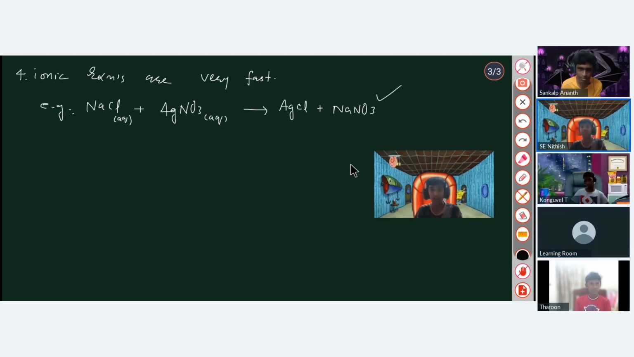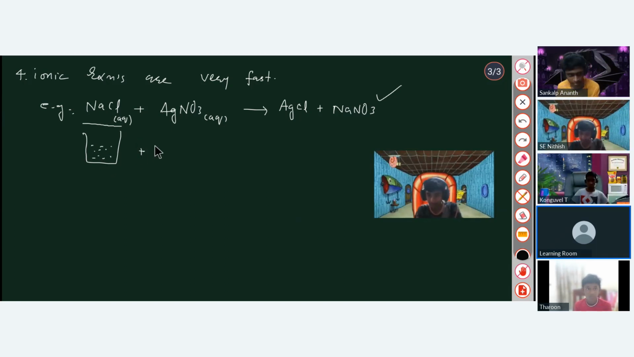So it's a precipitation reaction. Suddenly I get AgCl and NaNO3. Exactly. For example, if you have an aqueous solution of NaCl in one beaker, and in another beaker you have AgNO3, and when you just mix them, as soon as you mix, you will get the product. So that's why I told you that these reactions are very fast.